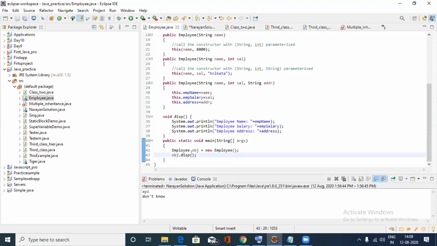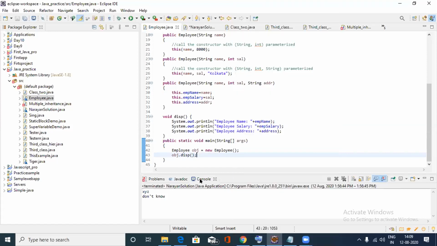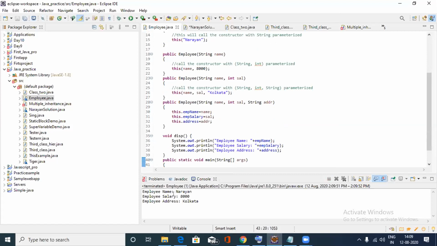So when I run that program, it will show employee name Narayan, employee salary is 8,000 and employee address is Kolkata. This is basically for constructor chaining. Constructor chaining means constructor calls one by one. Okay, this is the constructor chaining. And ma'am, can I show the constructor overloading code, ma'am?